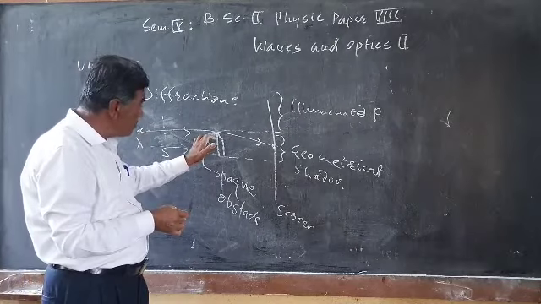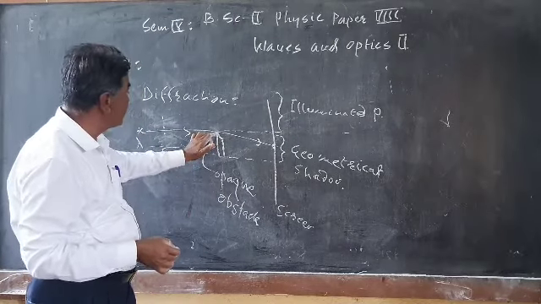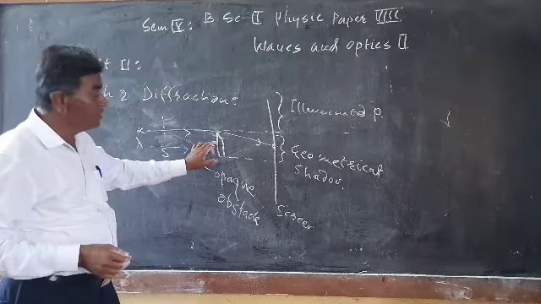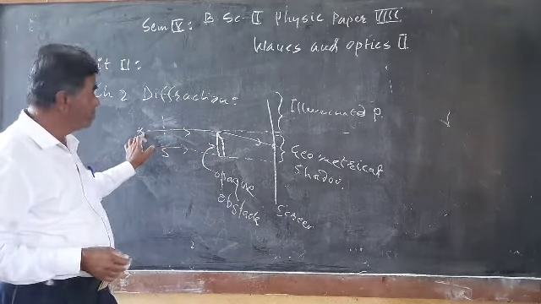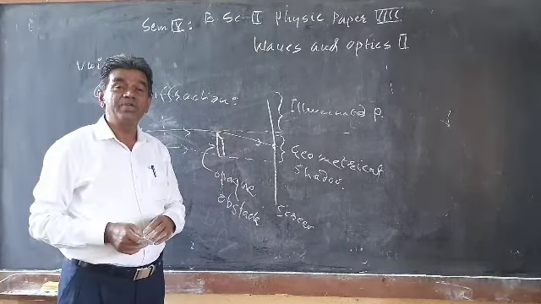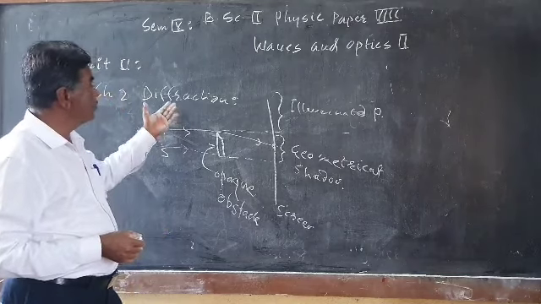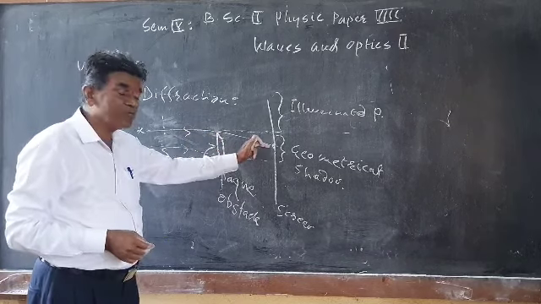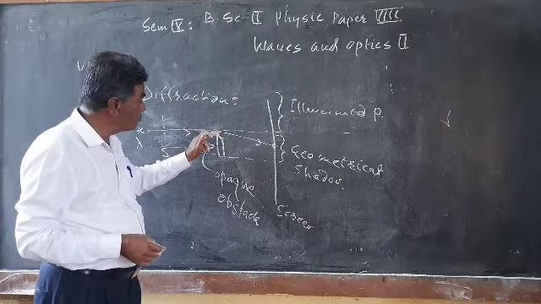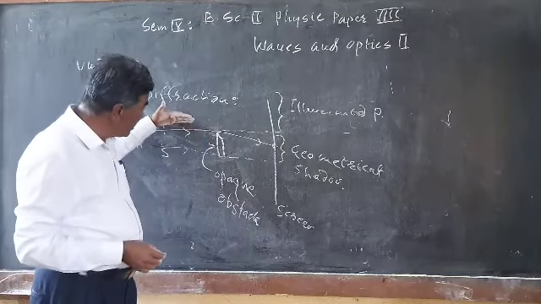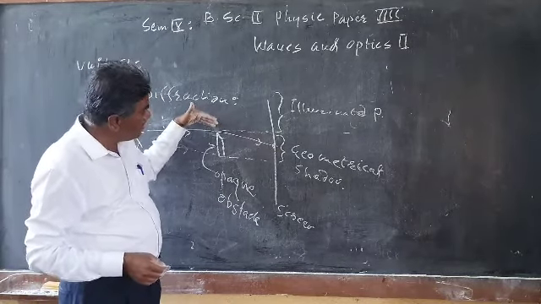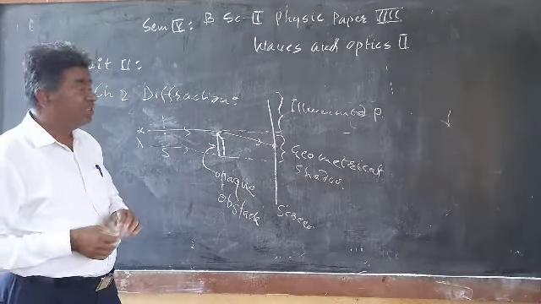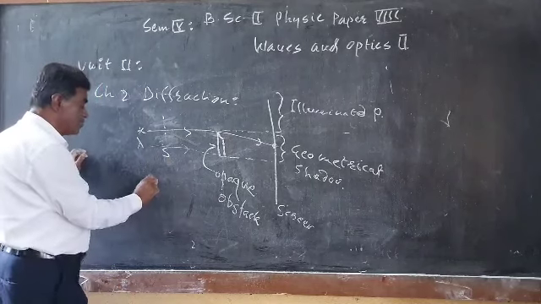The bending of light at the edge of an obstacle is known as diffraction, and it is possible only when the dimensions of the obstacle are comparable to the wavelength of the light. The light bends at this position, therefore it is called diffraction, or the encroachment of light into the geometrical shadow. There are two types of diffraction that we have to study.